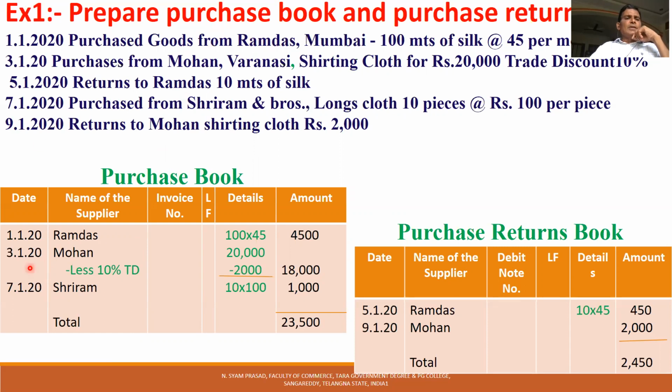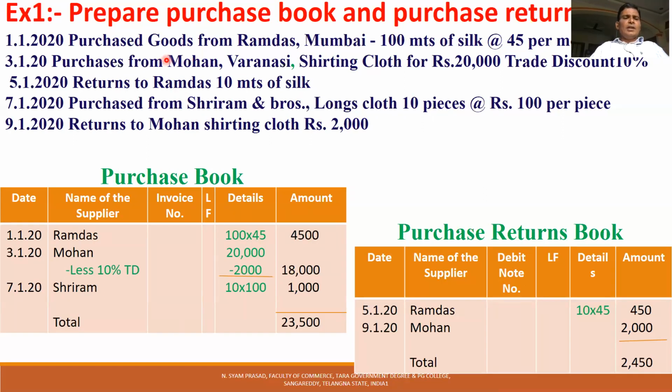So the date, that is 1st January 20, and the name of the supplier is Ramdas, Mumbai, and invoice number. This is only a problem, so in real time we have to write a bill number, but here it is not a problem. Ledger folio also, in real time we have to record the ledger page number, but here no problem. So how much purchases? 100 meters at 45. So 100 into 45, 4500 worth of goods purchased from Ramdas. Very simple.